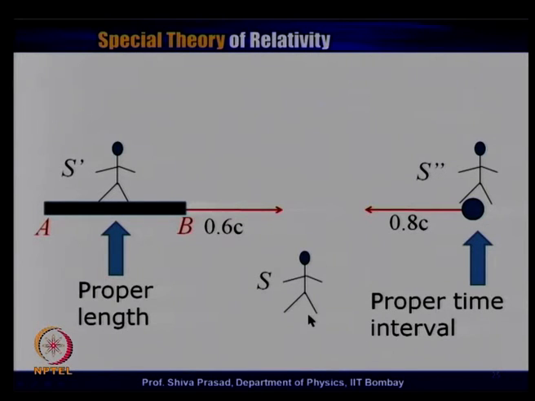Now, if we have to find out the time interval, we should realize that we can use the time dilation formula only when one time interval is proper. So, if I know the time interval in S double prime, I can use the time dilation formula and find out the time interval in S prime. Similarly, I can also find out the time interval in S if I know the relative velocity between S and S double prime. But I cannot directly go from S to S prime because none of these time intervals is proper.